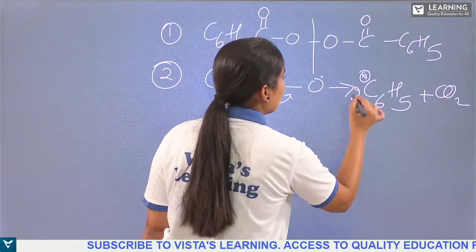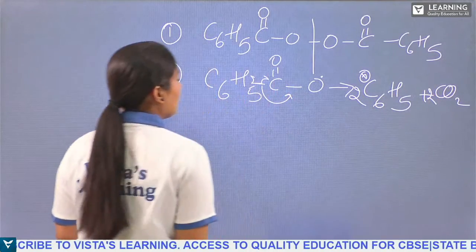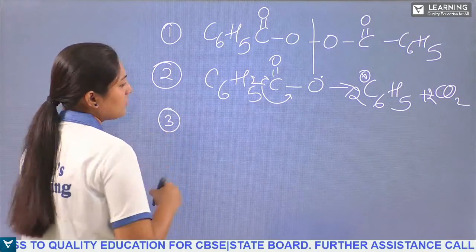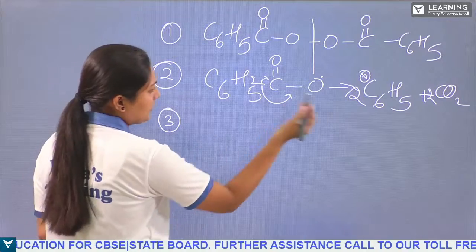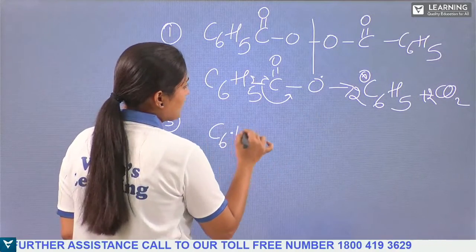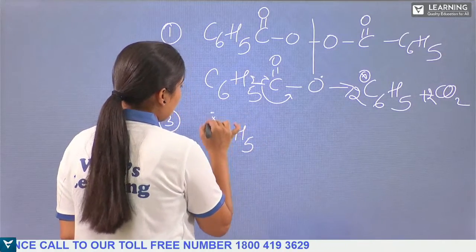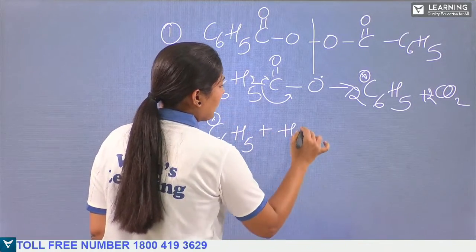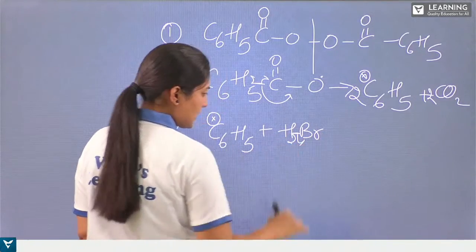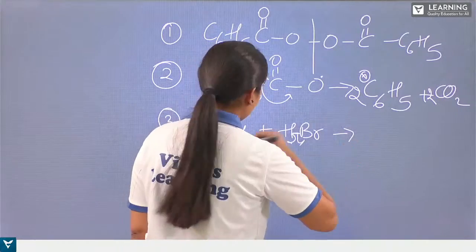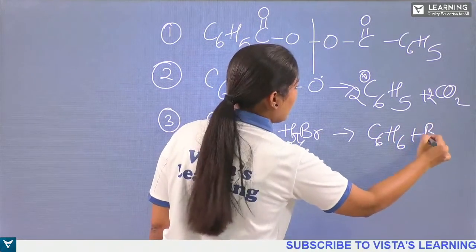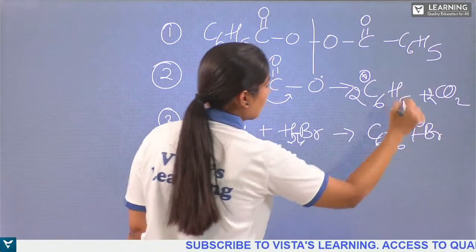So two carbon dioxide molecules and two phenyl radicals. And the next one will have this C6H5 radical going with the hydrogen bromide. Here again homolytic cleavage takes place. So we get C6H6 plus Br radical. Got it?